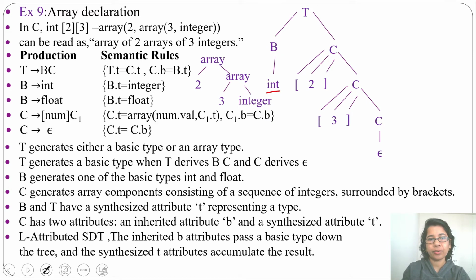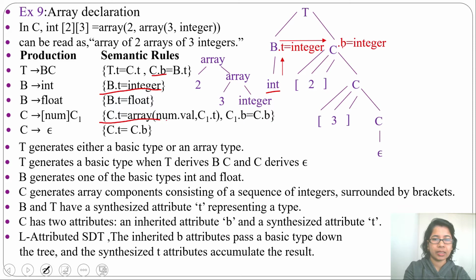Now from integer we'll reduce to B, and for the semantic rule B.T equal to integer. So B's synthesized attribute will be integer. Now B is done, so C can inherit from B. C.B equal to B.T. So C.B will be integer. This B is the inherited attribute. Now from C we are deriving [2] C.